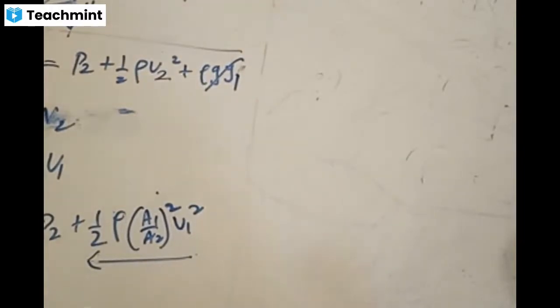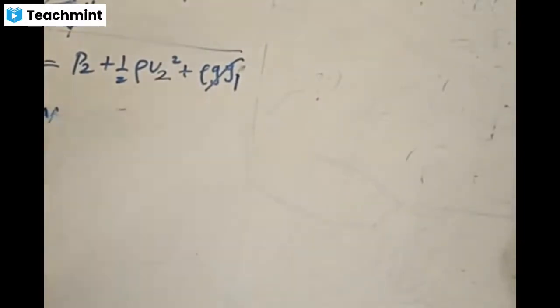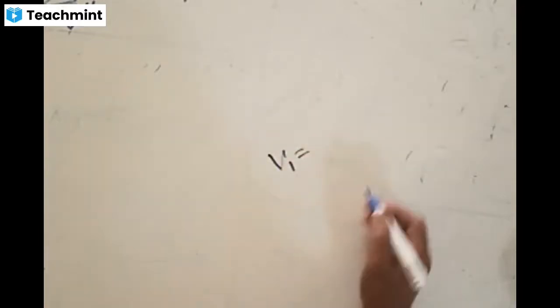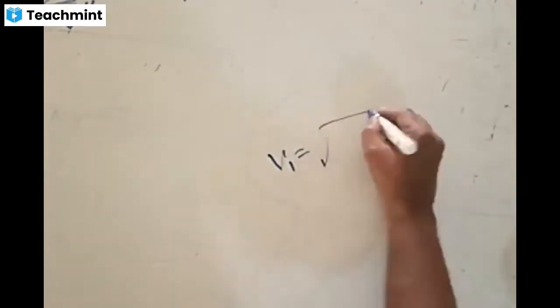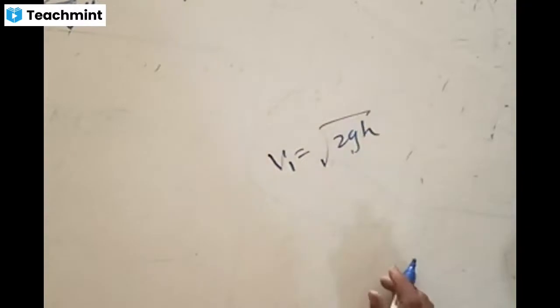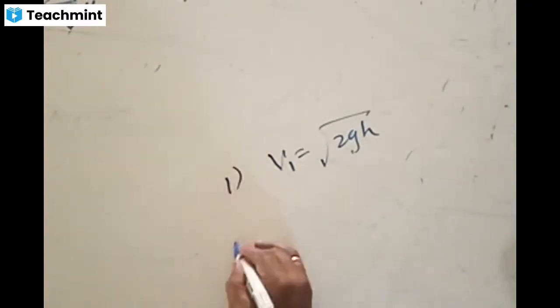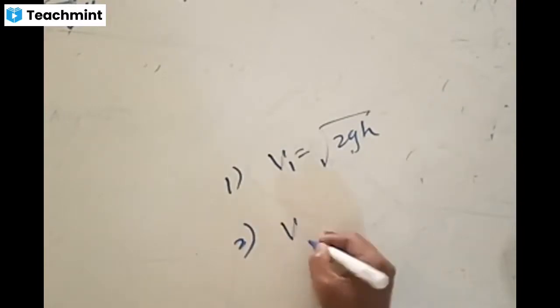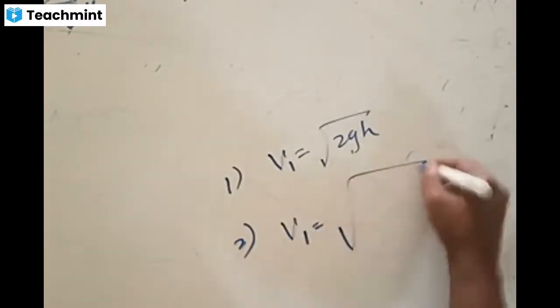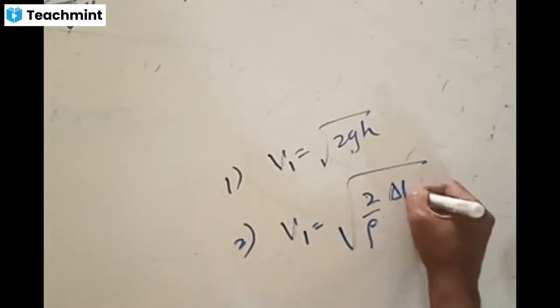So two examples are clear. What is the first example? Torricelli's law. You can go through this recorded video if you want some more clarity. If you repeat it many times, it becomes easy. The first one is Torricelli's law, which gives the expression for the speed of efflux given by root of 2gh. When a fluid is moving in the atmosphere, it behaves like a freely falling body. The second one is the Venturi meter, which gives the speed of river flow, given by the expression root of 2 by rho times delta P.